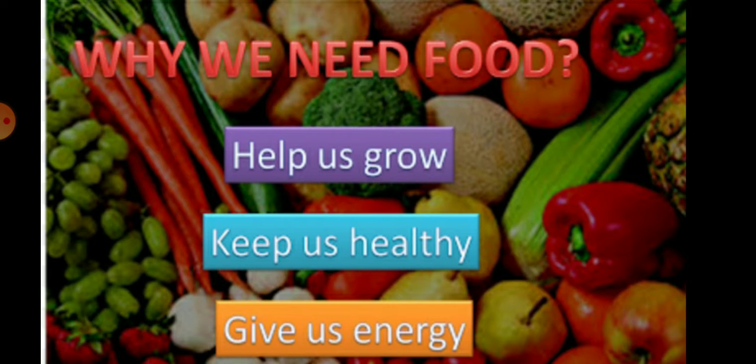So children, today we have discussed the ingredients of foods, and the food eaten by different living organisms like herbivores, carnivores and omnivores. And also we have discussed why we need food. So food is very important for our life. I hope, children, this topic is clear to you.